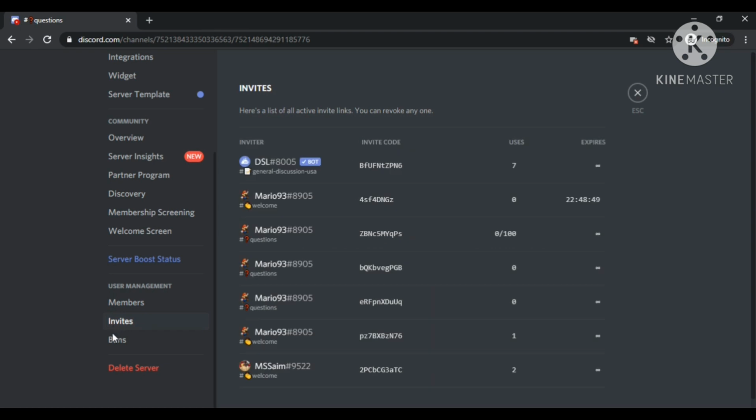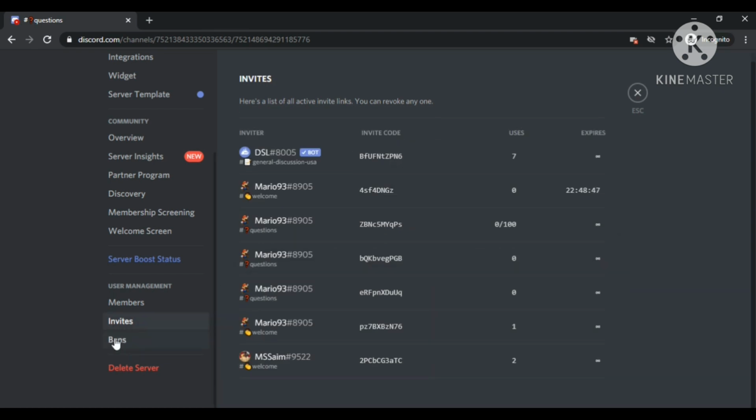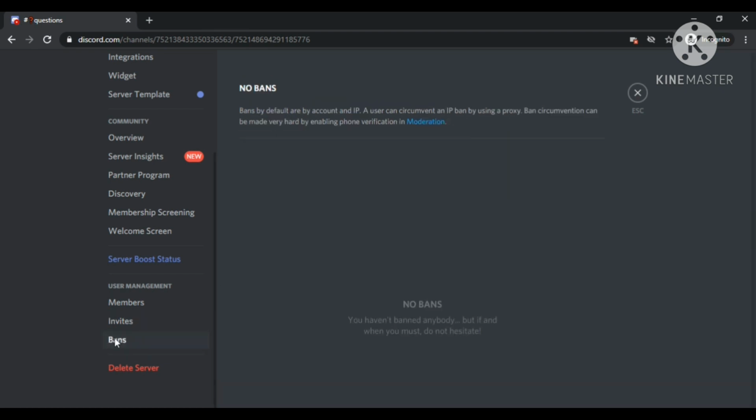It is about the member details, and it's the invites detail which I have created with the bots. I will also tell you how you can enroll the bots in the Discord server, in your newly created Discord server.